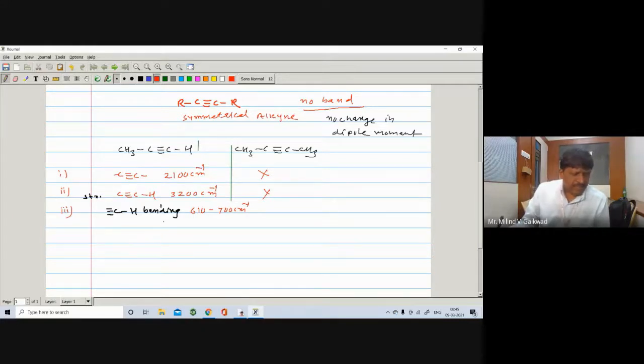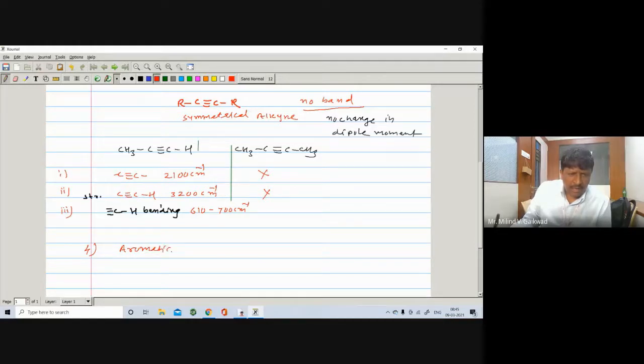And the CS stretching will appear at 31, 32, 33. You can write 3150, 3120 like this one. So in that one you can write such type of stretching vibration. Okay. Now the next example is your aromatic compound.